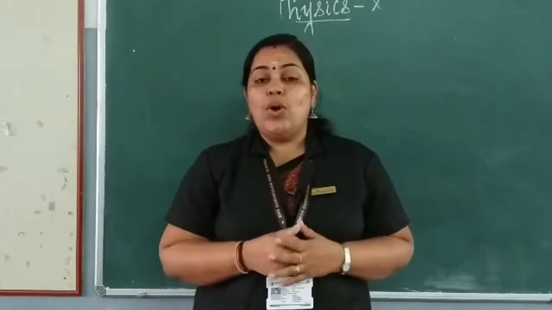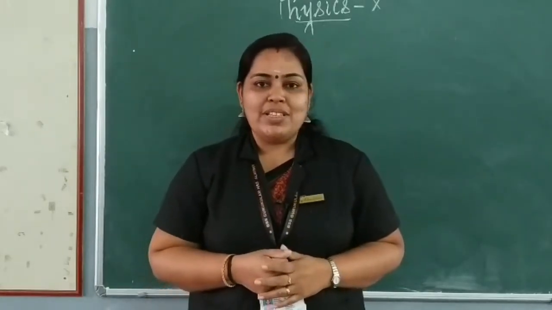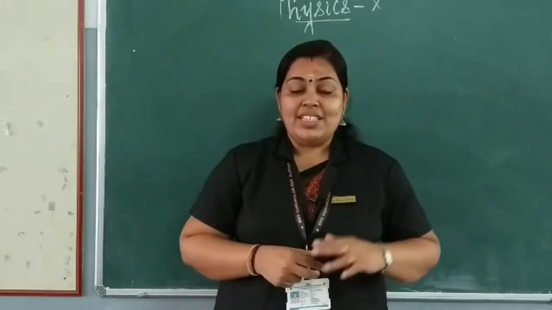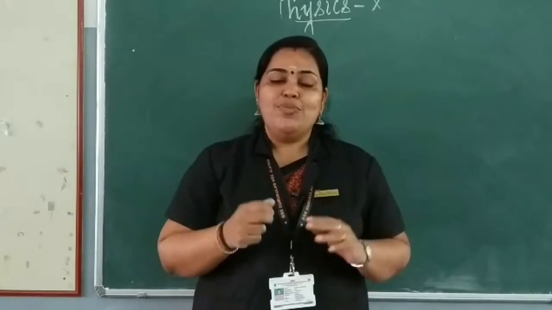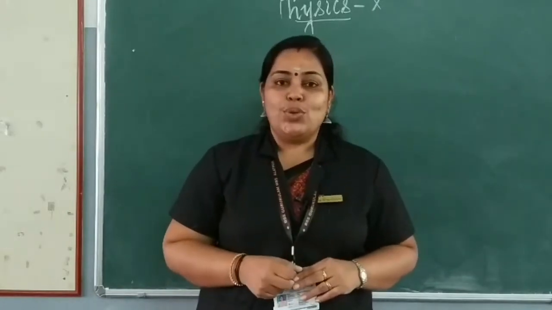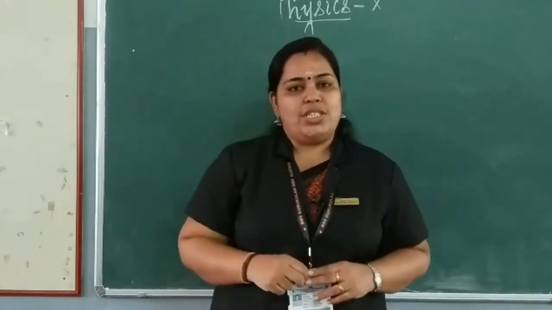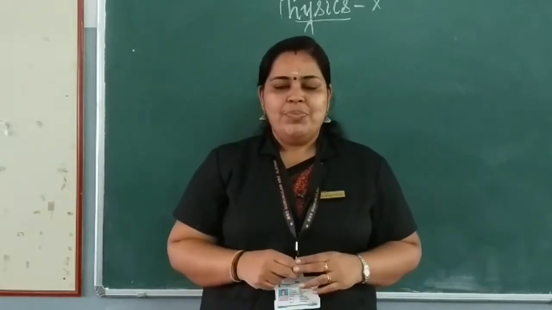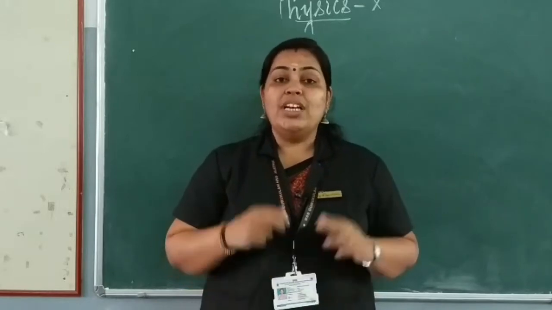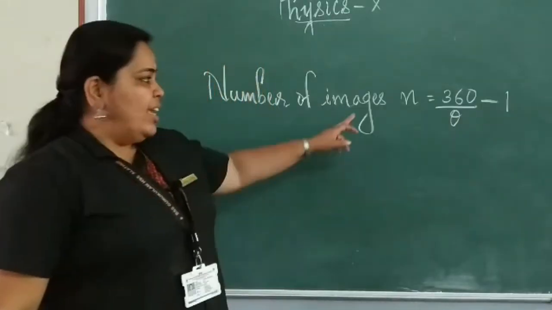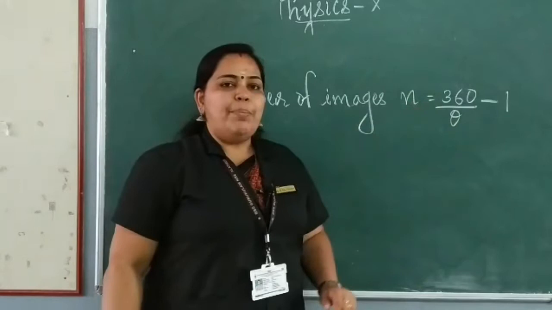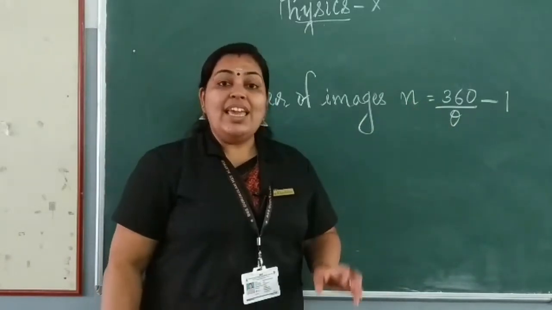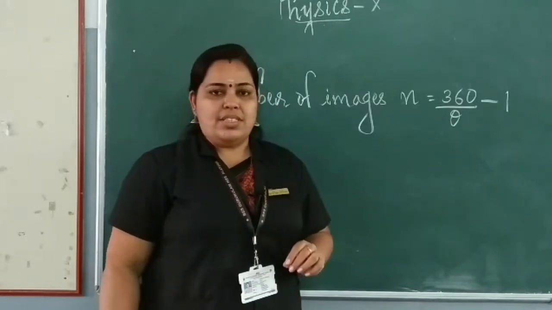If more than one mirror is used, what happens? The number of images also increases. That is, more than one image will be formed. Such a reflection is known as multiple reflection. That is what we are seeing in the trial rooms. So how can we find out the number of images? n is equal to 360 by theta minus 1, where theta represents the angle between the mirrors.